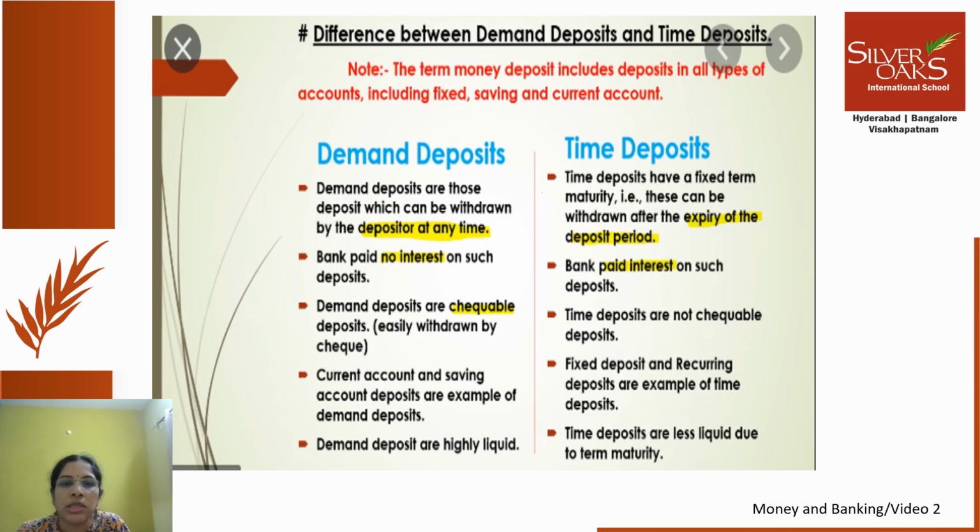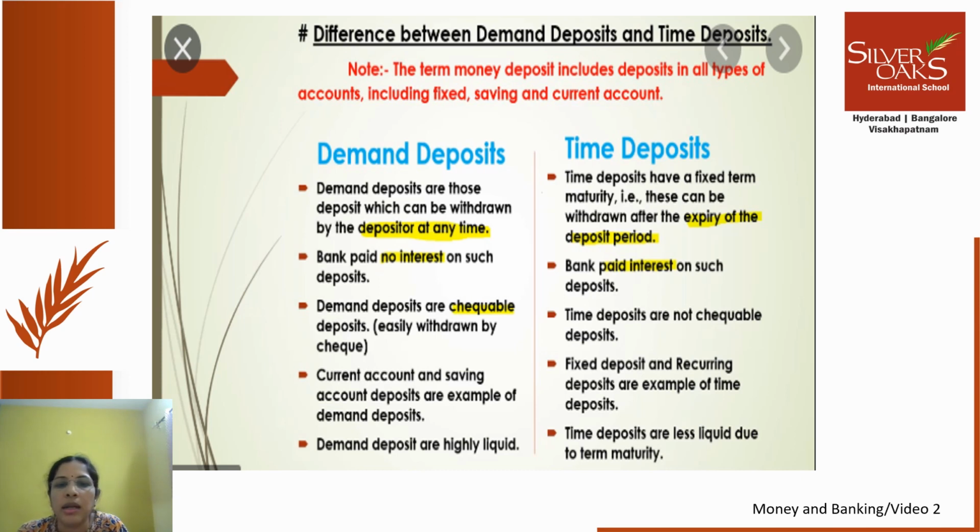Demand deposits are checkable deposits, which means you can write a check on those deposits and withdraw cash. Whereas time deposits are not checkable. For fixed deposits, you cannot write a check and then withdraw money from that deposit. Current account and saving account deposits are examples of demand deposits, like we saw in the previous slide. Fixed deposits and recurring deposits are examples of time deposits. In fact, time deposits are nothing but term deposits. They are fixed for a term, which means you cannot withdraw them as and when you want and use them like cash. As simple as that.